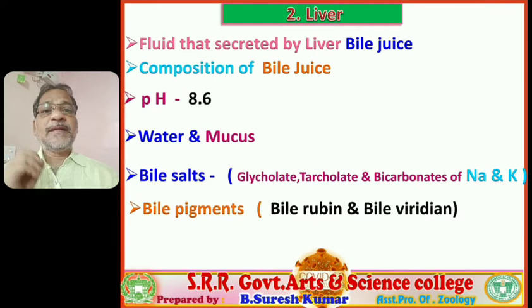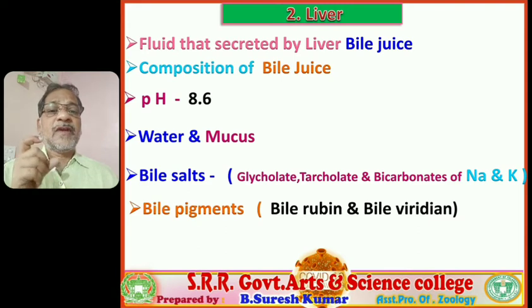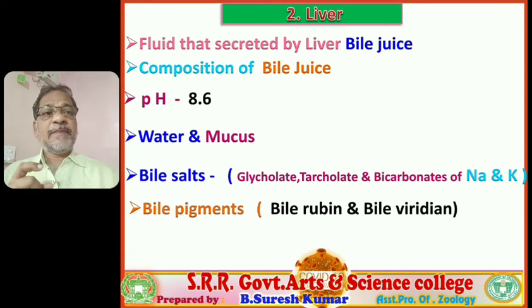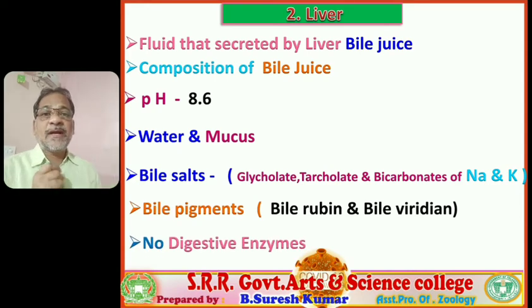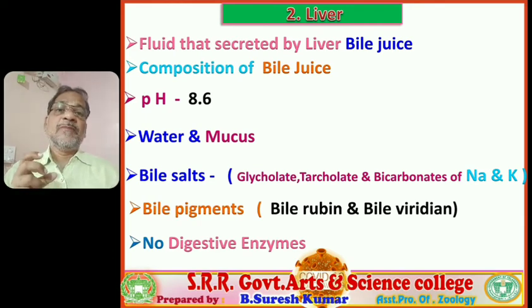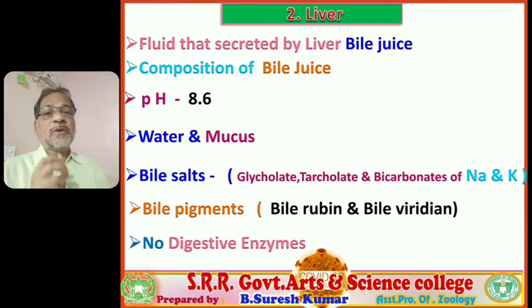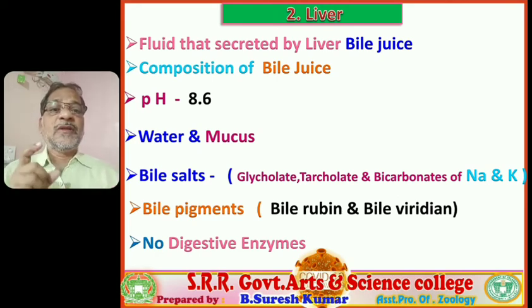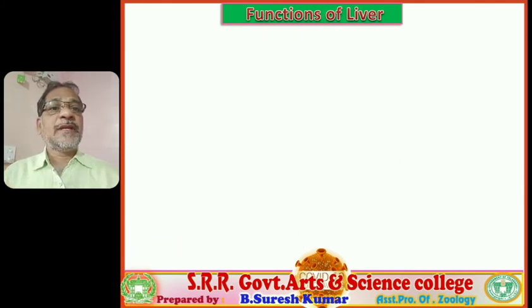And next, bile pigments are present. The bile pigments are bilirubin and biliverdin. One is the red color pigment, another one is the yellow color pigment. Bilirubin and biliverdin pigments are produced by the destruction of the hematin during hemoglobin metabolism. So no digestive enzymes are present in bile juice, remember. So no digestive enzymes, simply salts and pigments are present. So its pH is 8.6, alkaline condition. So with this we completed the composition of bile juice.